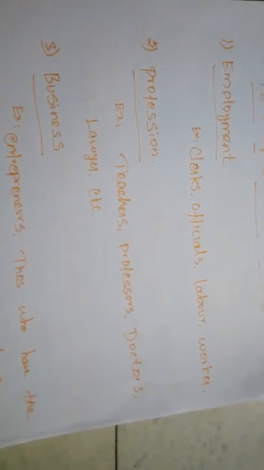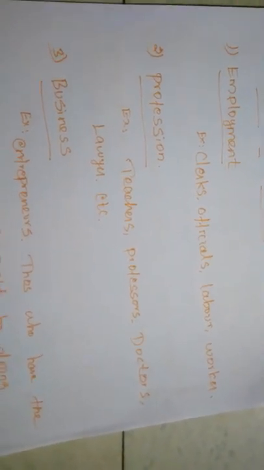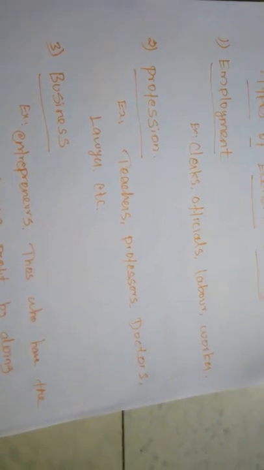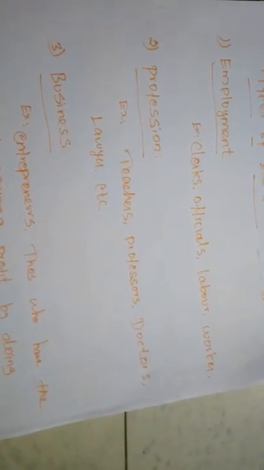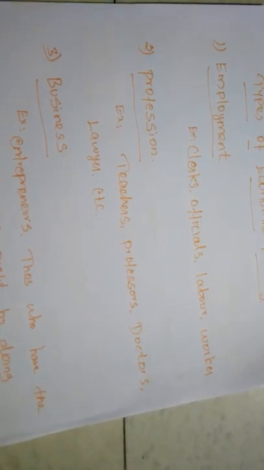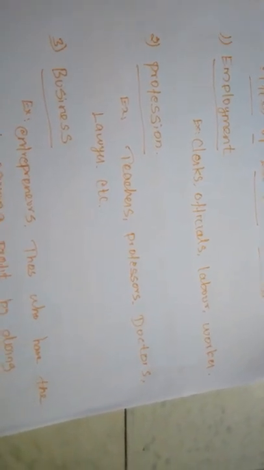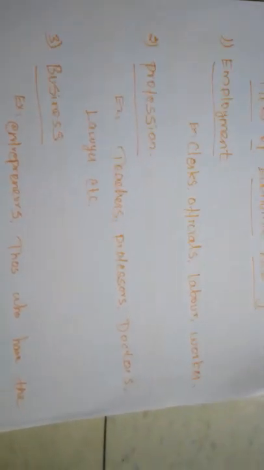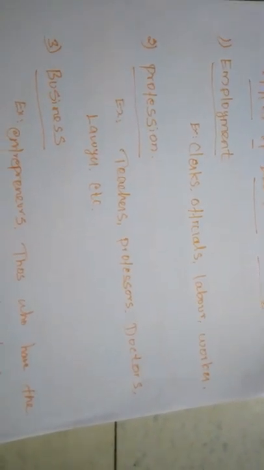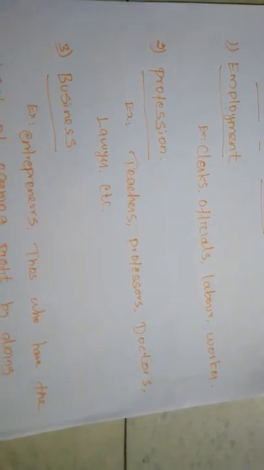In employment, all the people are going to do something for others, not for themselves. They do work for others only for the purpose of earning income, not for producing commodities, and they provide services for others.